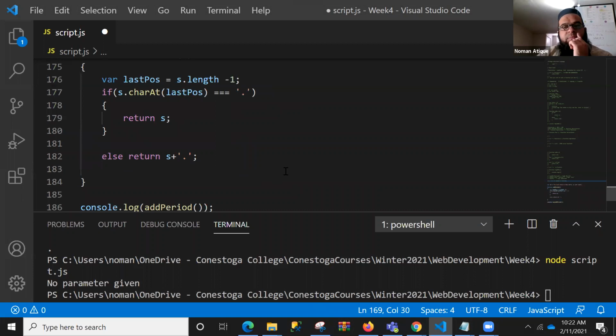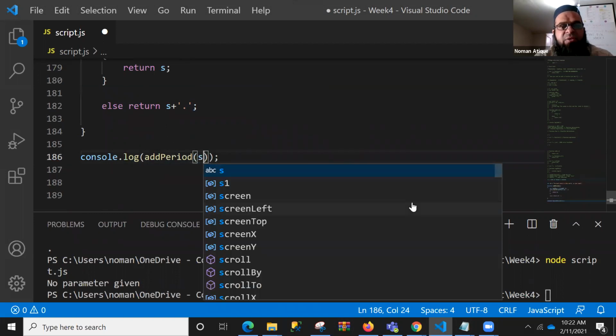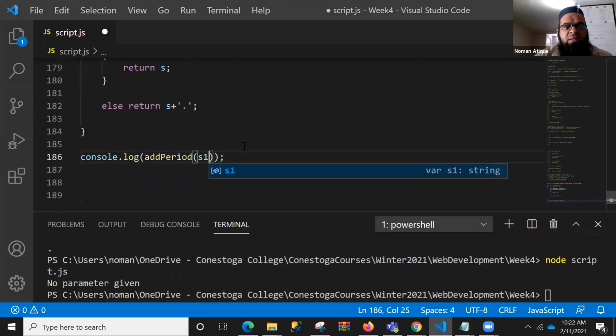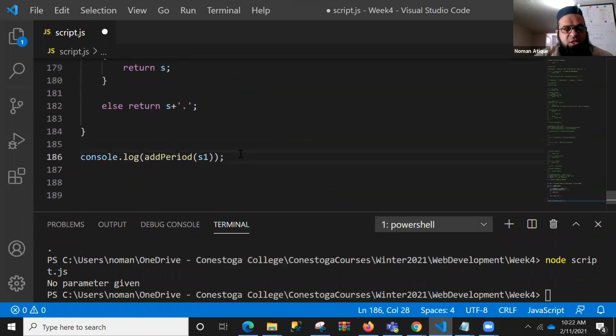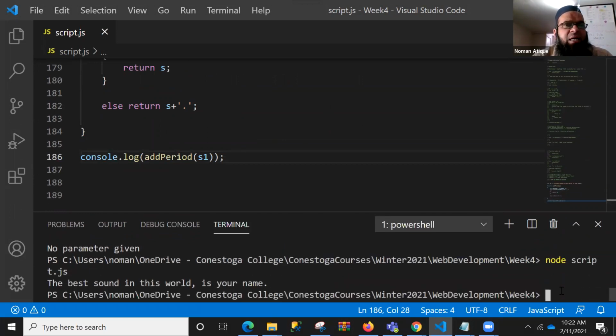So now you see here, it says that if someone is calling with a dot, for example, you remember, if I call it with only S or S1, my given string, this one, best sound. If I just call this one and run this, I will get a single dot. And how about this one? When I call it with S1 plus single quotation dot, and I save it and run it, what you see here is still we are getting one dot.